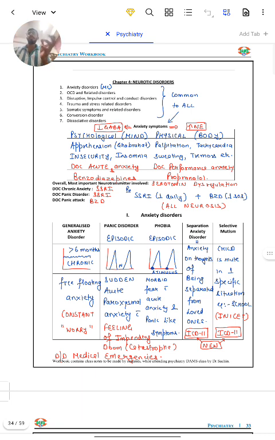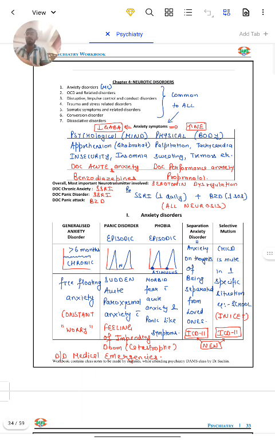What is the problem in anxiety related disorder? There is serotonin dysregulation. Further details: drug of choice for panic disorder is SSRI. Drug of choice for chronic anxiety is SSRI. But for panic attack or acute anxiety, the drug of choice is benzodiazepine. These are the easy points. So what should a doctor recommend to the patient? The recommendation should be SSRI one daily plus benzodiazepine when required, one SOS.